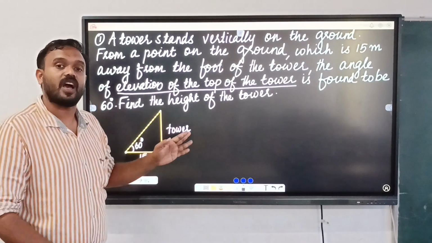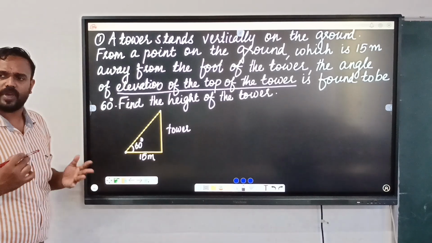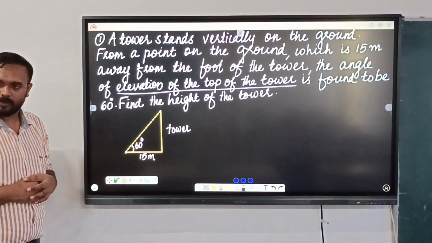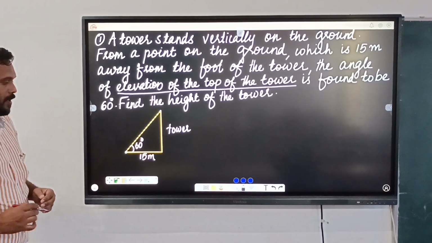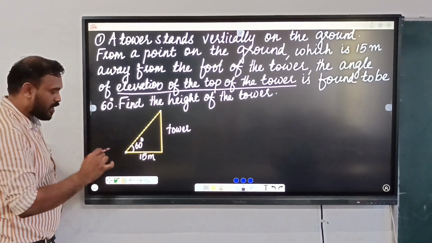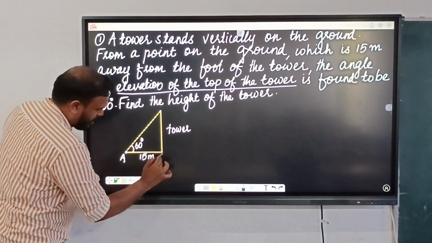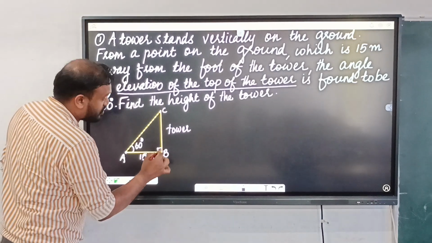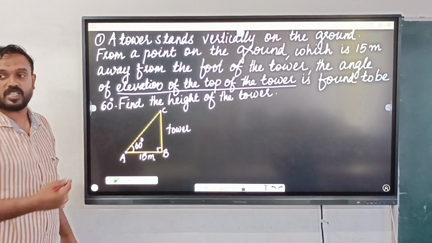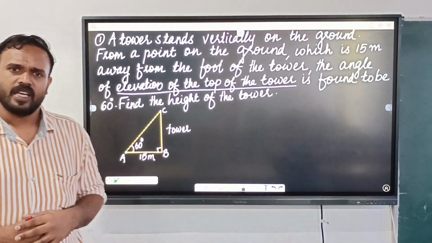Then find the height of the tower. How can we find the height of this tower? How will we find it? Anybody? Okay, so let's consider this as a triangle. It stands vertically, so as you said, the angle will be 90 degrees.